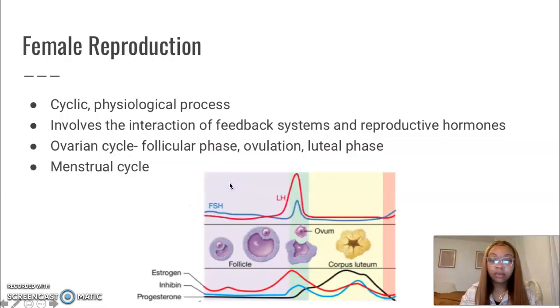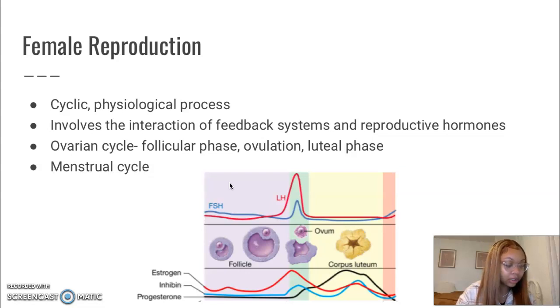Okay, so on the slide we'll be talking about female reproduction, and female reproduction is a very cyclic physiological process, and the interaction of various feedback systems and reproductive hormones is one of the most complex control systems in the body. There are two cycles, being the ovarian cycle and the uterine cycle, that make up the female reproductive system.